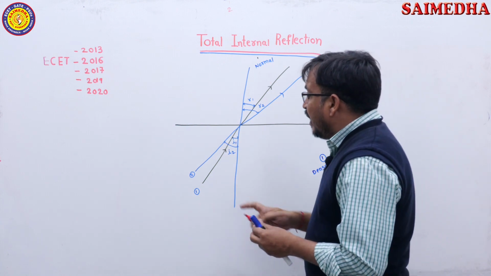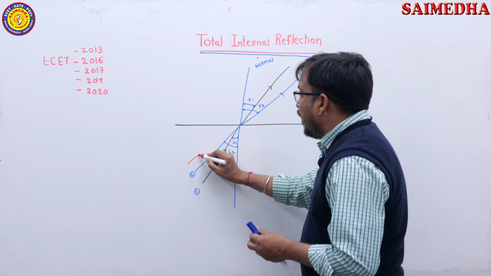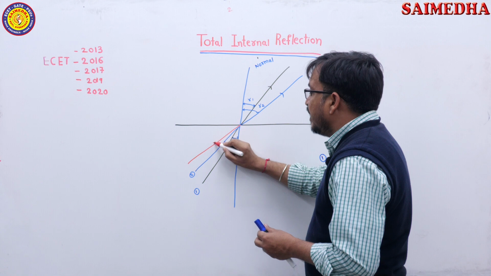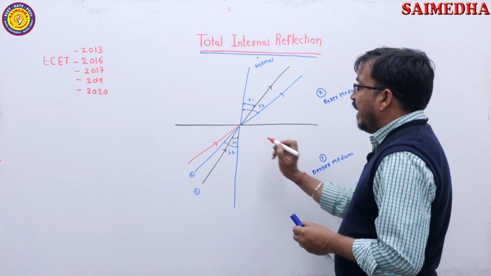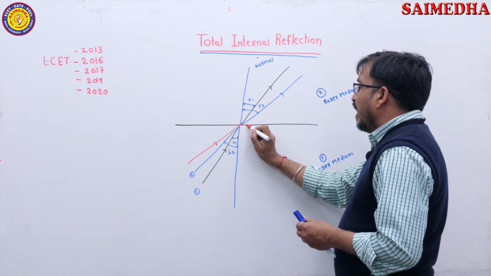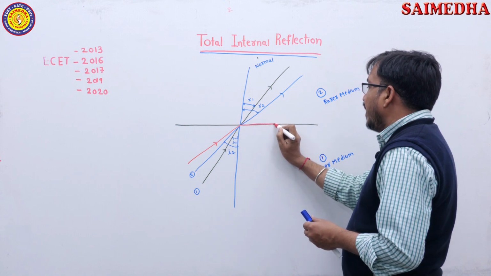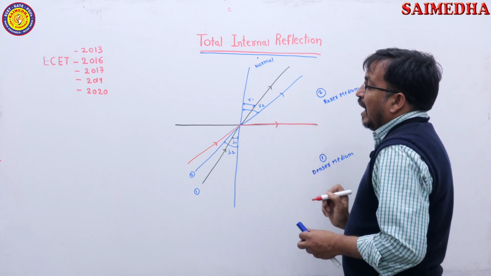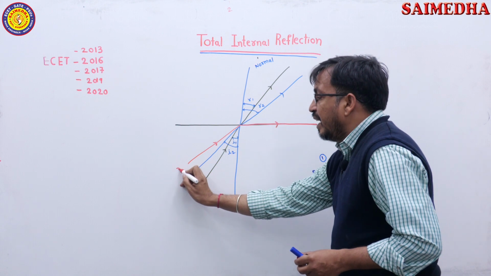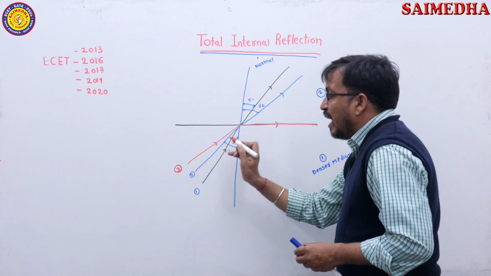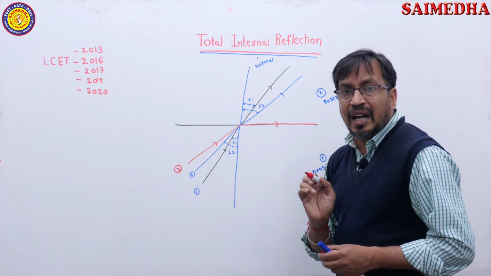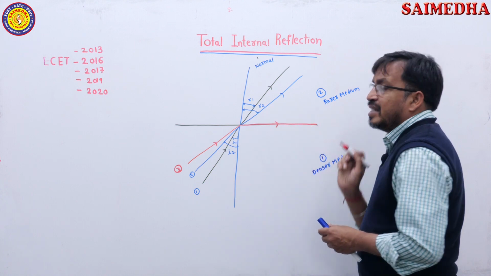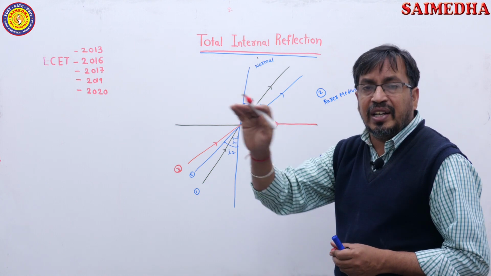Now at a particular angle of incidence, the refracted ray travels along the interface, along the plane of incidence.